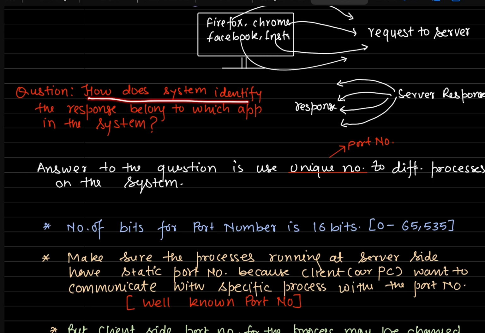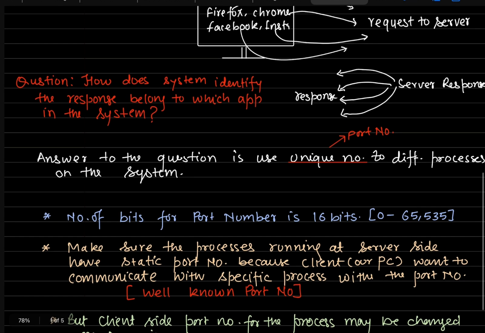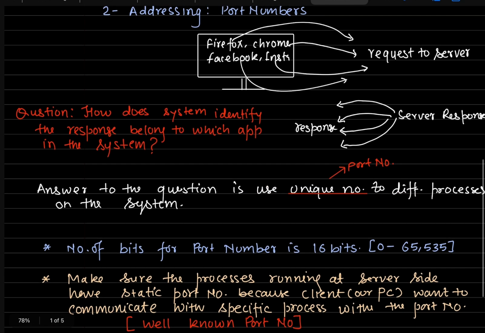Same question: how does the system identify which app or process a response belongs to? The answer to this question is that we use a unique number to differentiate processes. Each process must have a unique number. Suppose Firefox has number 1, Chrome has number 2, and Facebook has number 4 or 5. In this way we can have numbers. We'll see how these processes get numbers, but these numbers we call port numbers.